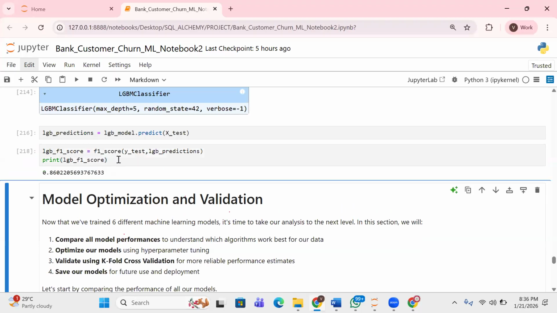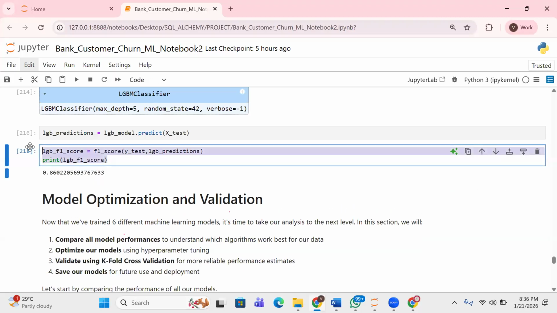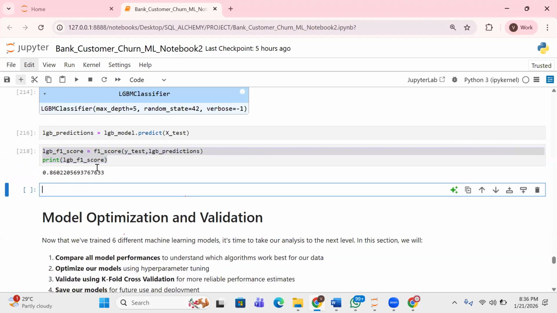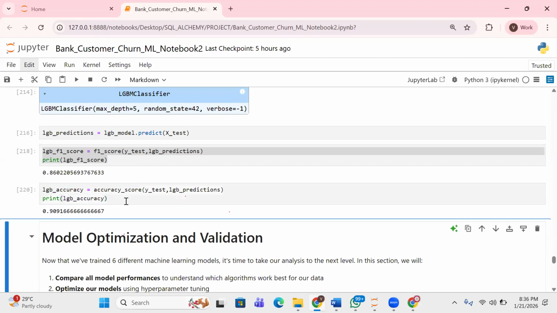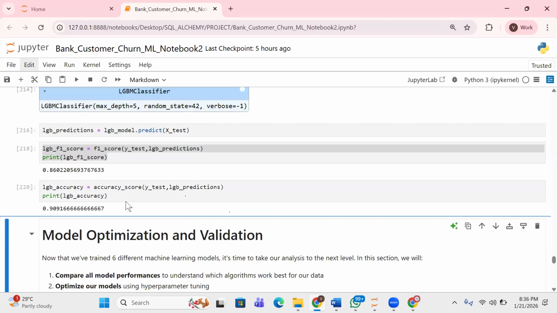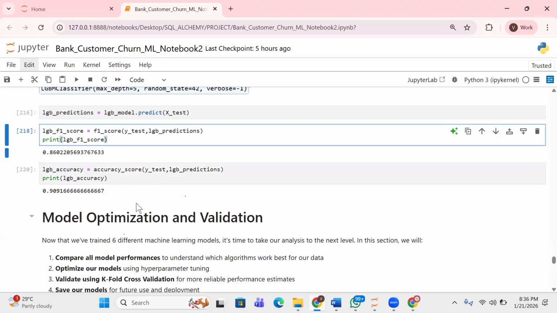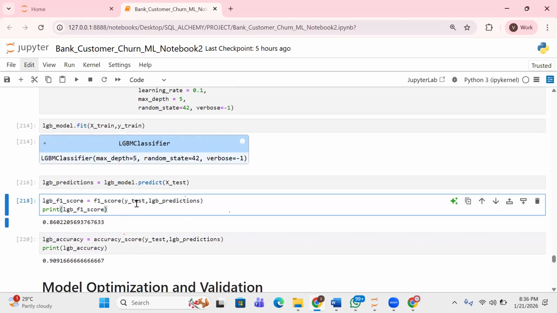You can see that with this one, the F1 score is 0.8, which is higher than what we just saw. Let's also do the accuracy too. So we just write accuracy, and let me copy this. The accuracy is 0.909. So this is about the LGB classifier.